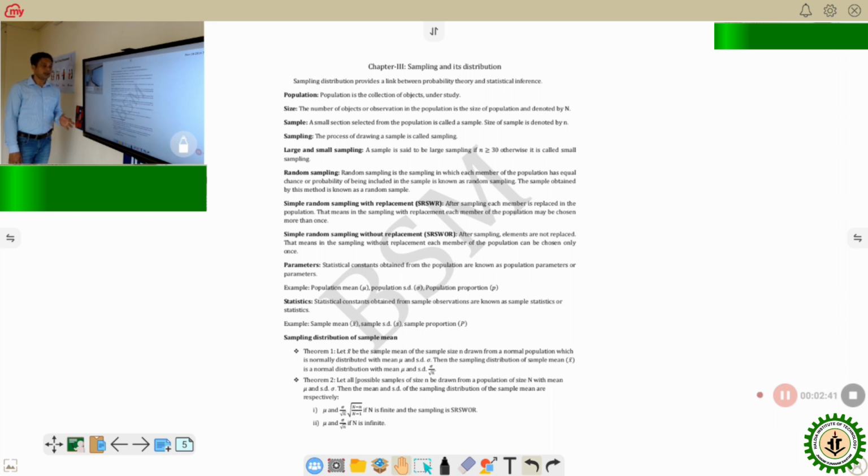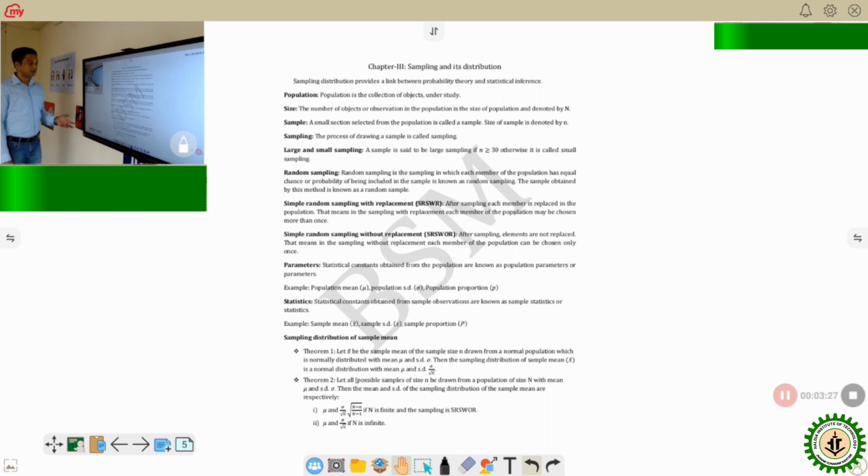First, we try to learn the sampling process by random sampling. Random means everyone has an equal chance of being selected. Two types of random sampling we are going to discuss. One is simple random sampling with replacement. Another is simple random sampling without replacement. The difference is here, with or without. With means once you have collected a sample, you return it to the box and then collect another. Without means once it is collected, it will not be returned to the box. So the number of samples differs a lot in these two cases.